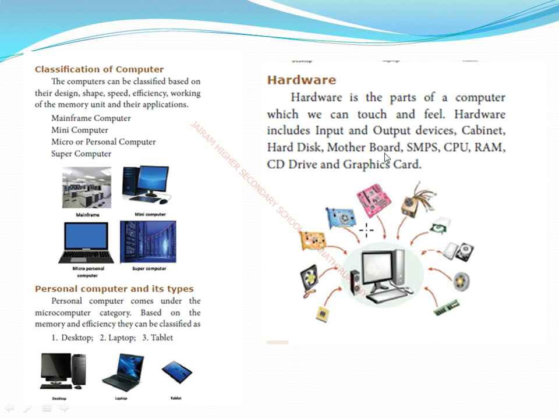So next one, motherboard. The motherboard is the main circuit board of the computer. It is a very important component in the CPU. Without this motherboard, a CPU does not work, because this motherboard is the living place of all the hardware components. Nowadays we are using a printer machine, a scanner machine, but if you remove this motherboard from the CPU, we cannot take a printout or use the scanner machine, because it is the living place of all the hardware components.